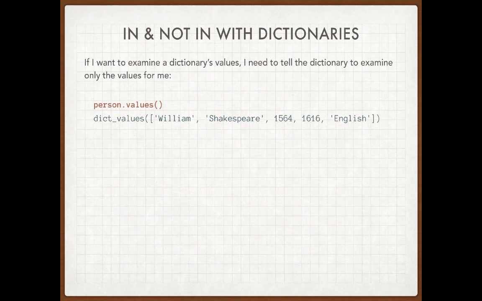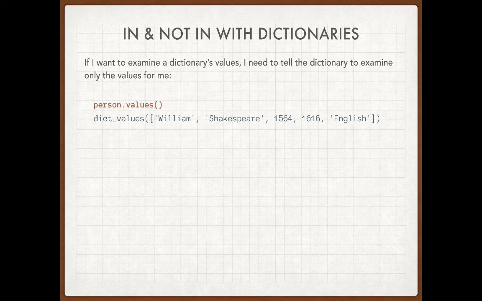Let's look at that in a little more detail. We'll play with this on the command line in just a second. If I have my dictionary called person, and I want to see what all the values are in that filing cabinet, I can say, hey, person, give me your values. This is the syntax that I use. I write person.values() with empty parentheses. This is called a method, technically, or if it's unattached, it'll be a function.